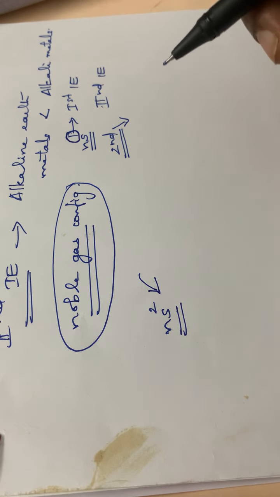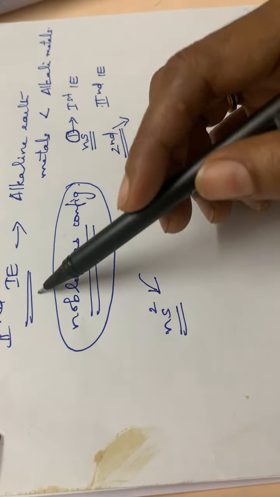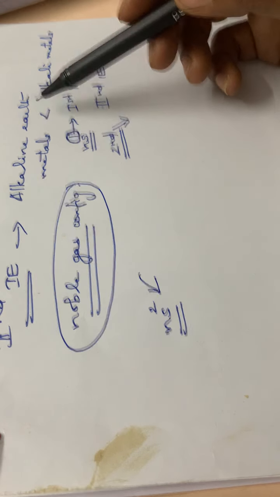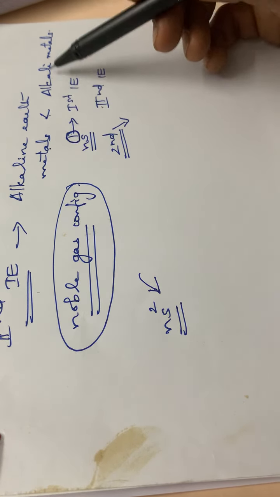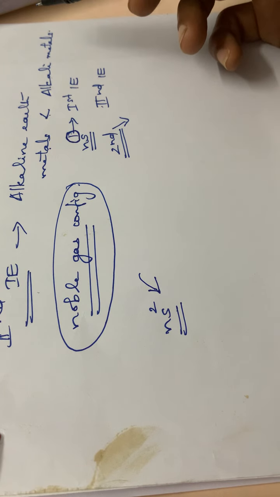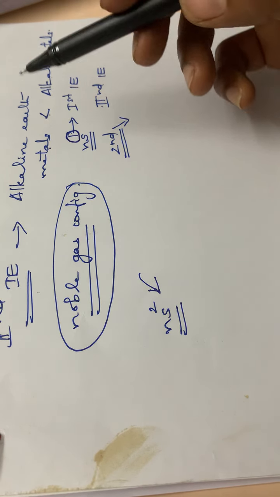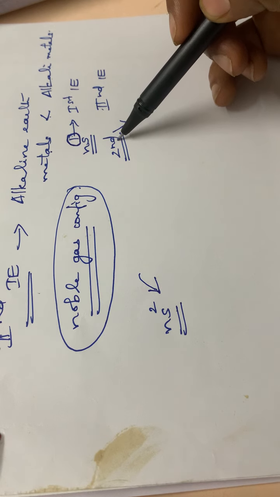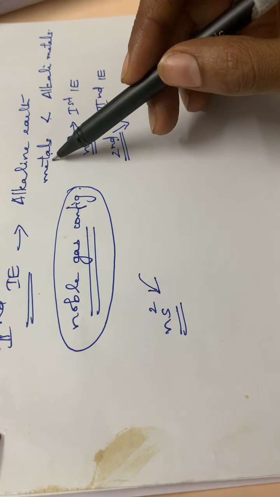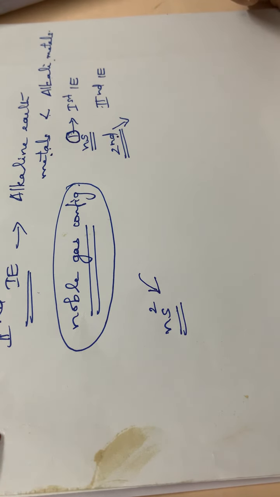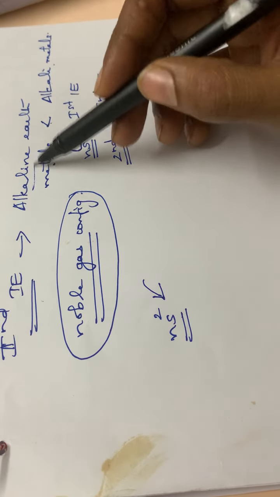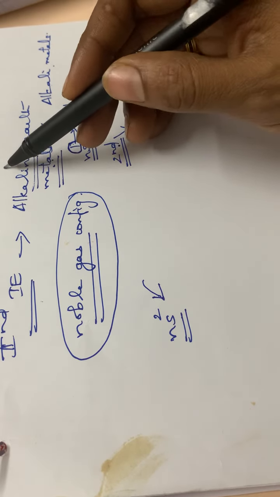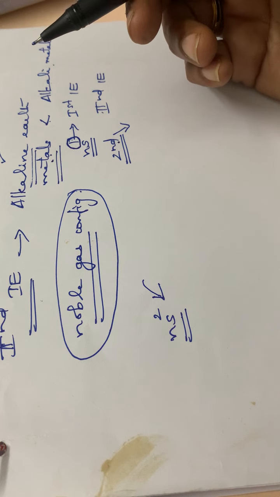That is the difference. So for the second ionization energy, alkaline earth metals is lesser than that of alkali metals. The removal of the second electron is easier in the case of alkaline earth metals while comparing with that of alkali metals.